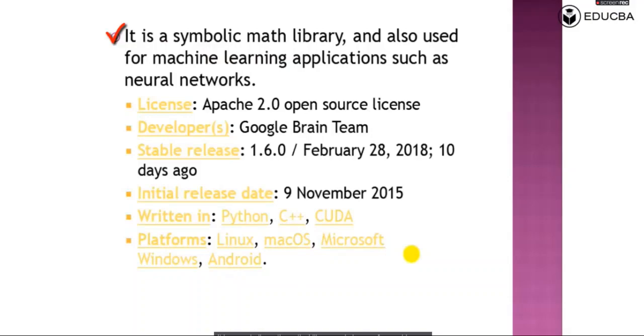It is a symbolic mathematical library and is also used for machine learning applications such as neural networks. It is licensed under Apache 2.0. It is open source, freely available. It is developed by the Google Brain team. The stable release is 1.6.0, with the initial release on 9th November. It is written in Python, C++, and CUDA, and the platforms it can be used on are Linux, Mac, Microsoft Windows, and Android as well. We are going to perform this on Windows.